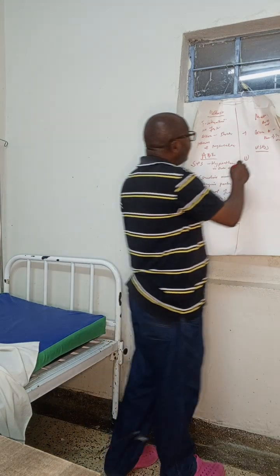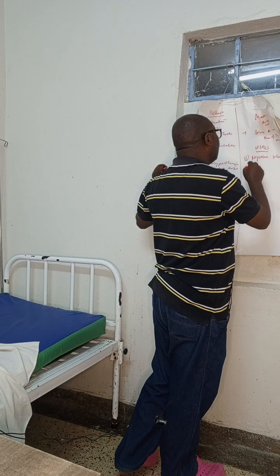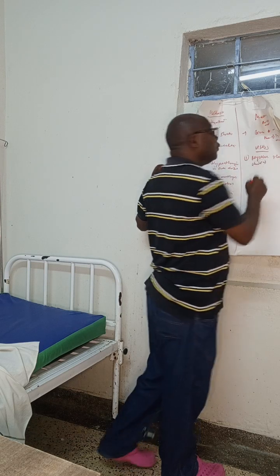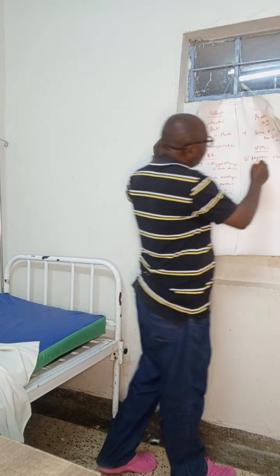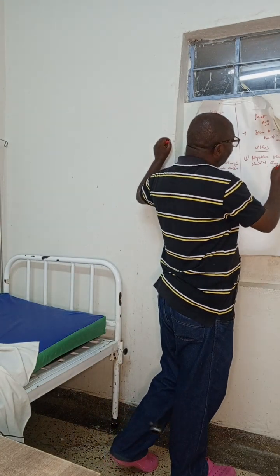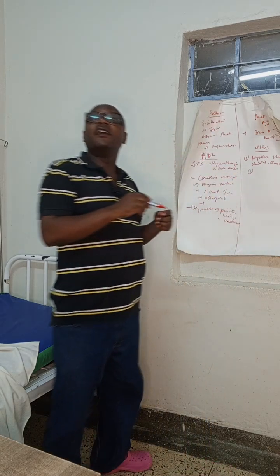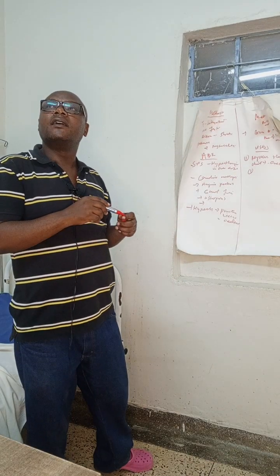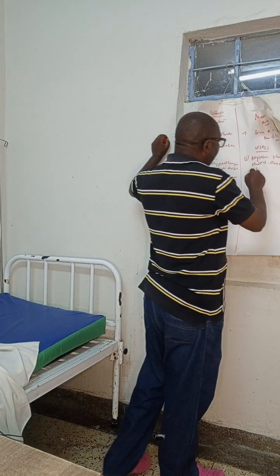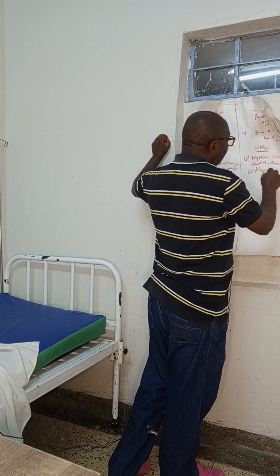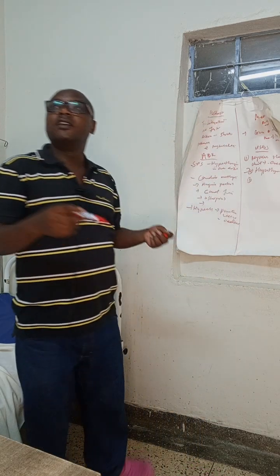We use them as replacement therapy in children when you are treating cretinism. Also, they are used in treatment of hypothyroidism in adults.